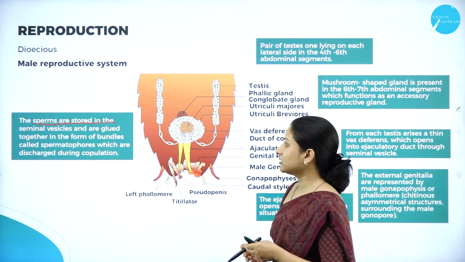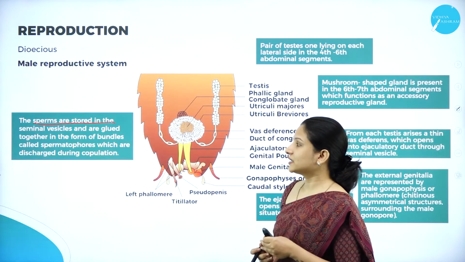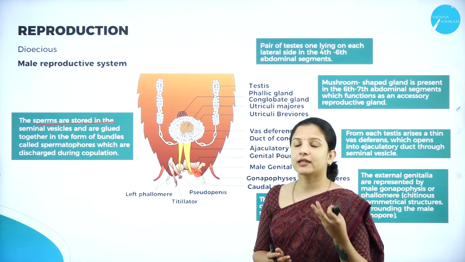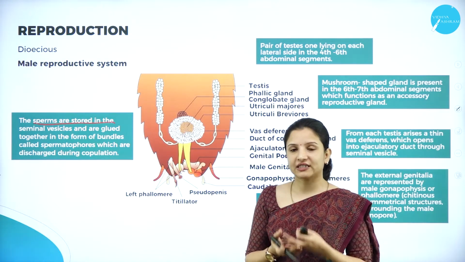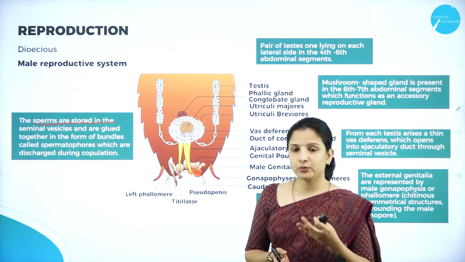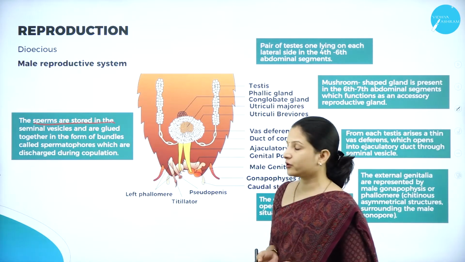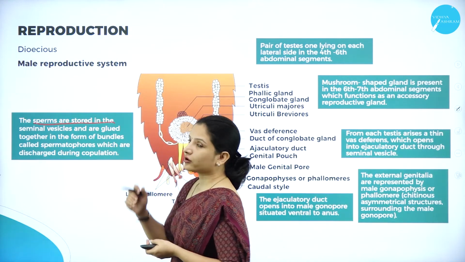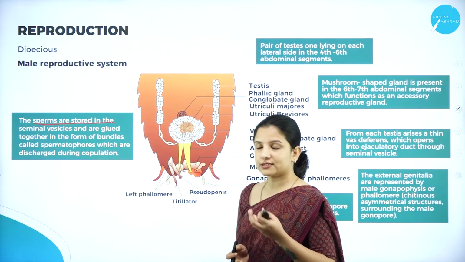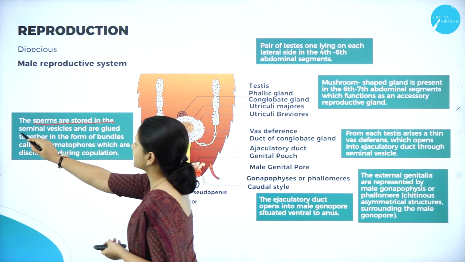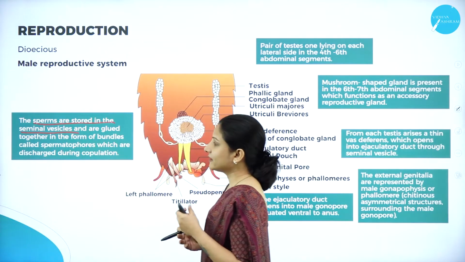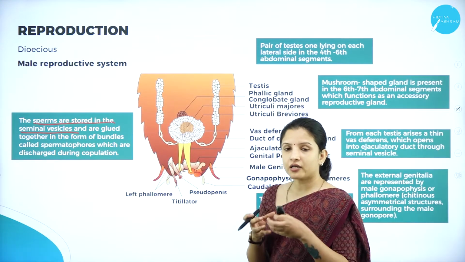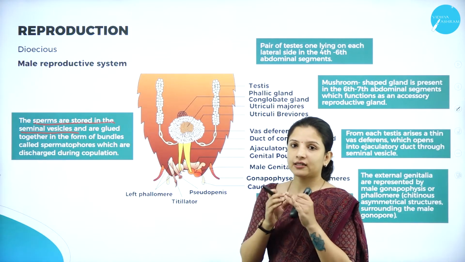Where are these seminal vesicles present? They are present in the testes. Like how human beings also have testes wherein the sperms are produced, just like that in the cockroach the sperms are stored in special structures called the seminal vesicles, and these are small sac-like structures.